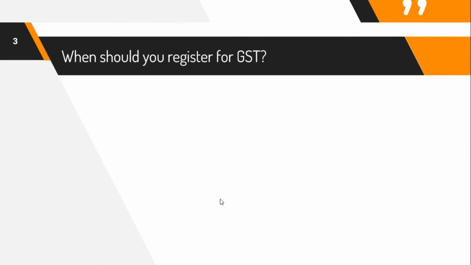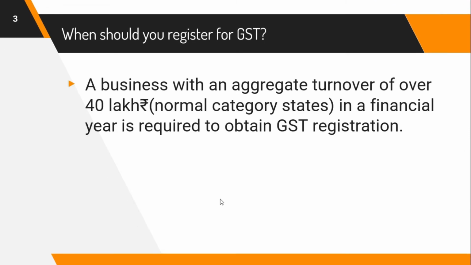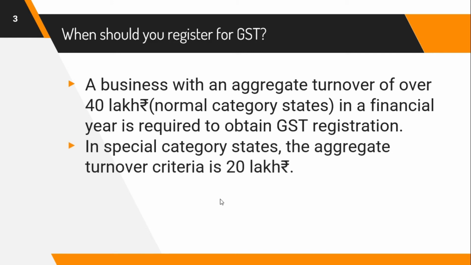Next, let us understand when should you register for GST. If your business has a turnover of more than 40 lakh rupees in a financial year, you are required to register for GST. This is in case of normal category states. But if your business is in special category states, special category states include the Seven Sisters and Sikkim, Uttarakhand, Himachal Pradesh, and Jammu Kashmir. So totally 11 states come under special category states.